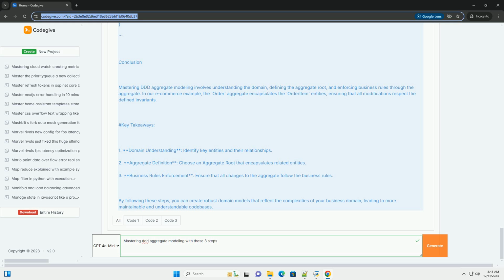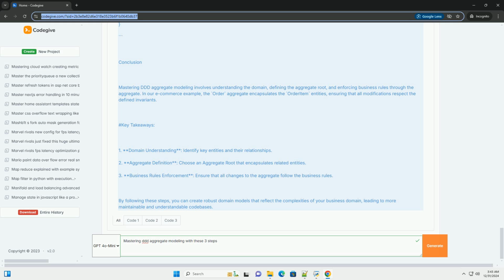Conclusion. Mastering DDD aggregate modeling involves understanding the domain, defining the aggregate root, and enforcing business rules through the aggregate. In our e-commerce example, the order aggregate encapsulates the order item entities, ensuring that all modifications respect the defined invariants. Key takeaways. 1. Domain understanding, identify key entities and their relationships. 2. Aggregate definition, choose an aggregate root that encapsulates related entities. 3. Business rules enforcement, ensure that all changes to the aggregate follow the business rules.